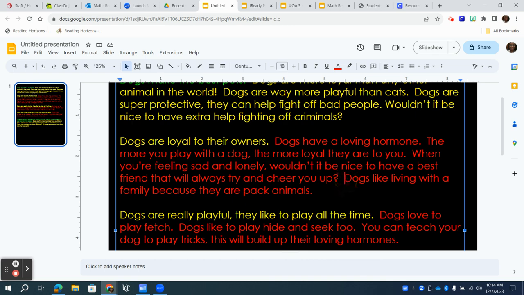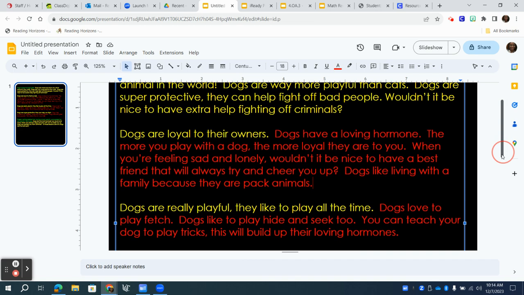Okay, I'm going to add an exclamatory sentence to this paragraph as well. Dogs like living with a family because they are pack animals. I want to change that. Do I want to change it or do I want to add to it? Let me decide. Dogs like living with a family because they are pack.